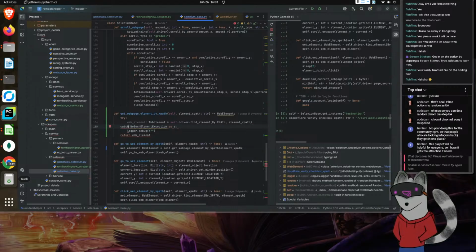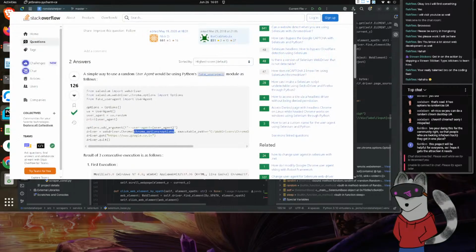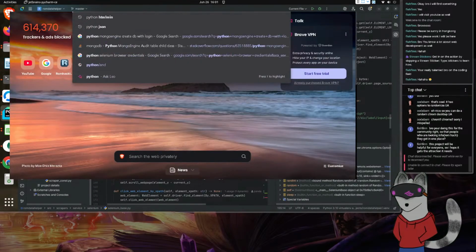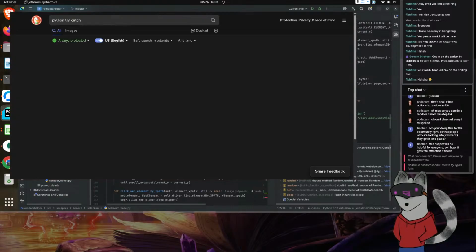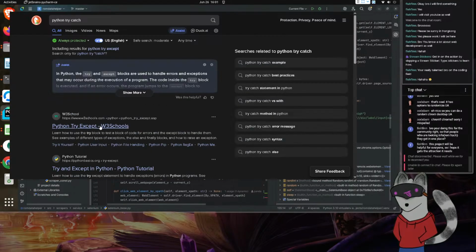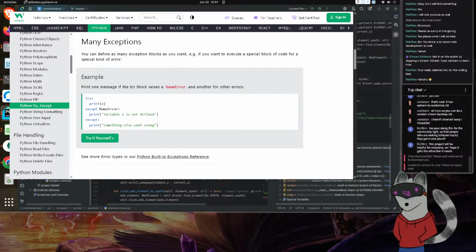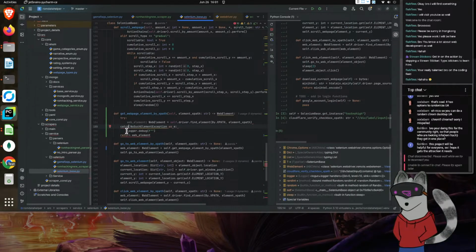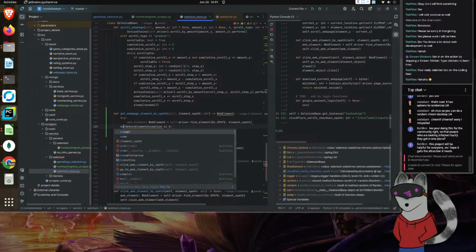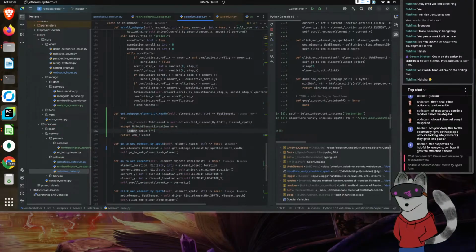My brain has turned to mush. I forgot the try. It's try except. Okay then. Thank you. It's try catch in C++, it's try except here. Okay then, so there we go.